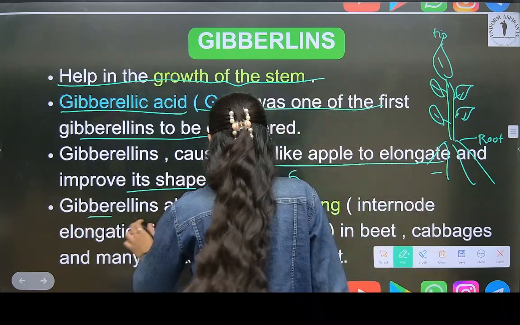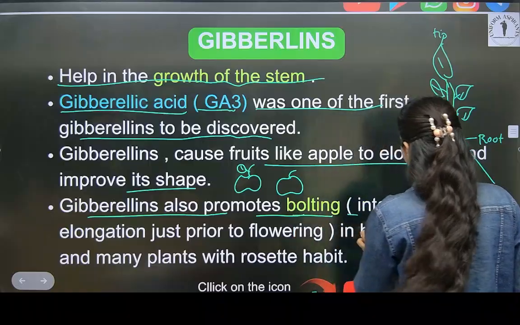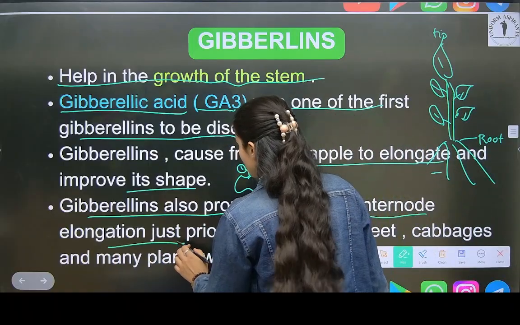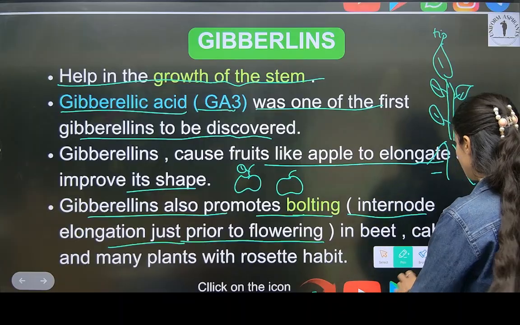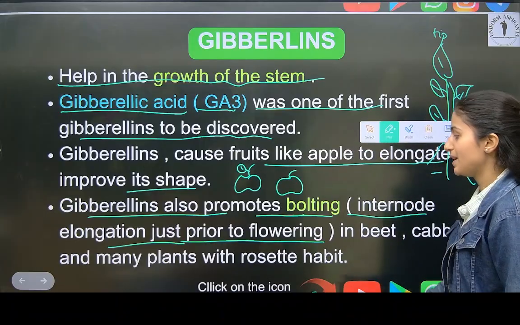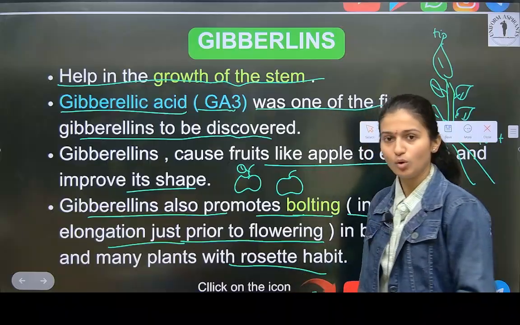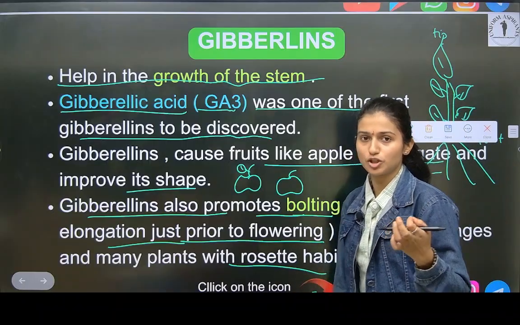Gibberellins also promote bolting, internode elongation just prior to flowering, in beet, beetroot, cabbage, and many plants with rosette habit. So you have to remember the main function.